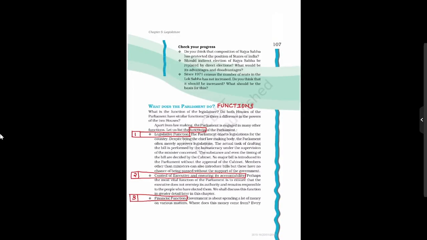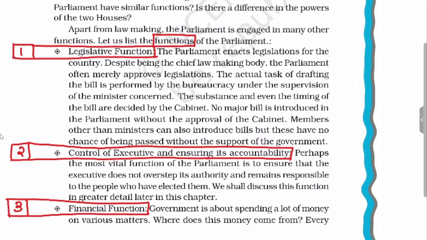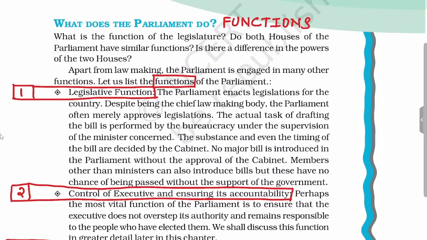Having seen Lok Sabha and Rajya Sabha, now we will see the functions performed by the Parliament. What kind of functions does Parliament perform? The first and foremost task of the Parliament is to make law. It is the chief law-making body of the country. But you will see that the Cabinet also has an important role.